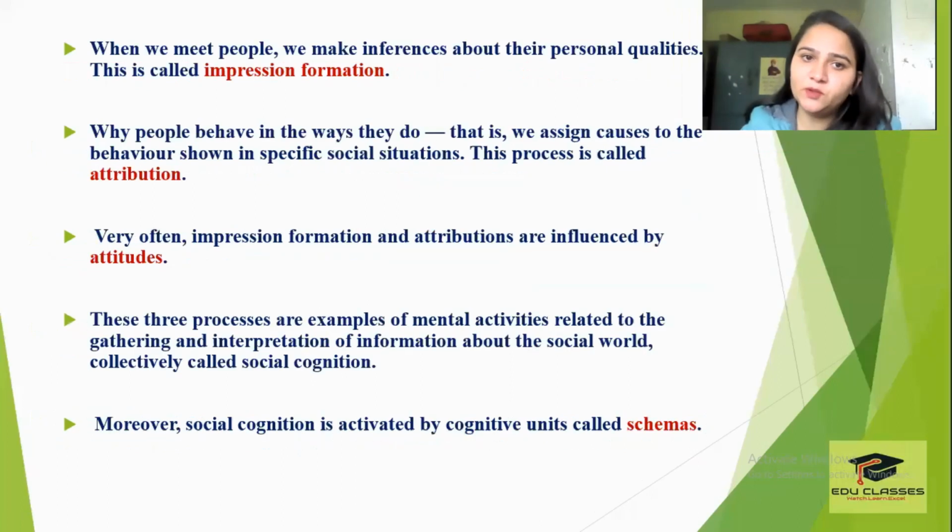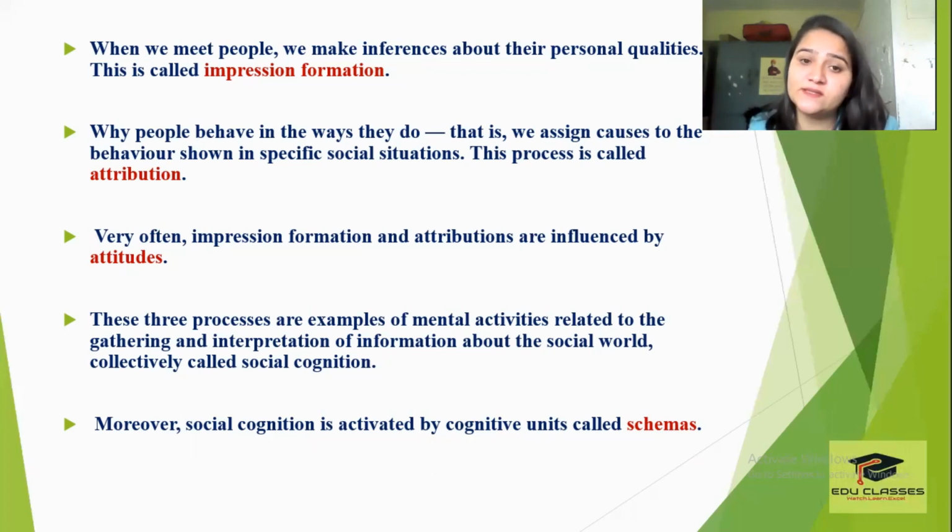So when we meet people, we make inferences about their personal qualities. This is called impression formation. We all understand what impression formation is. What happens is that when you meet a person for the first time, you reach some conclusion about their personal qualities, about their personality. This is known as how an impression is formed about a certain person, right? These are all terms which are there in your syllabus, and these can get asked, right?